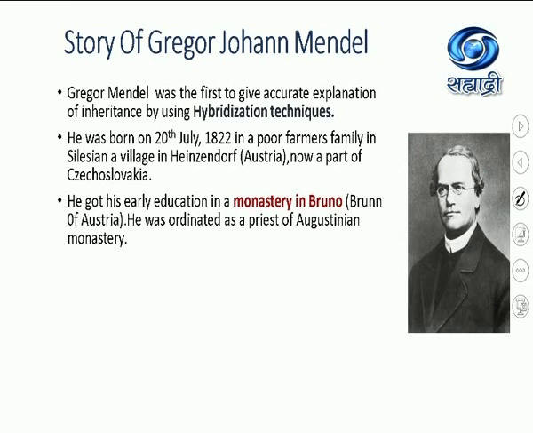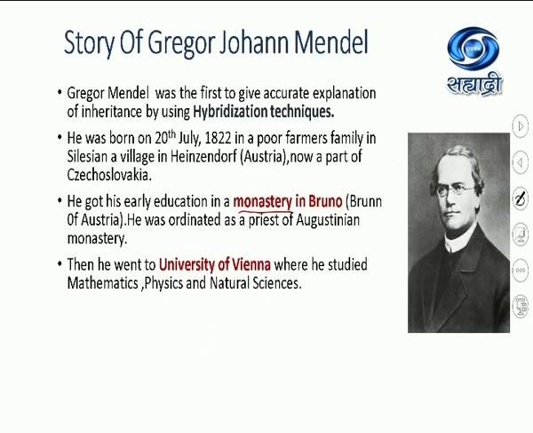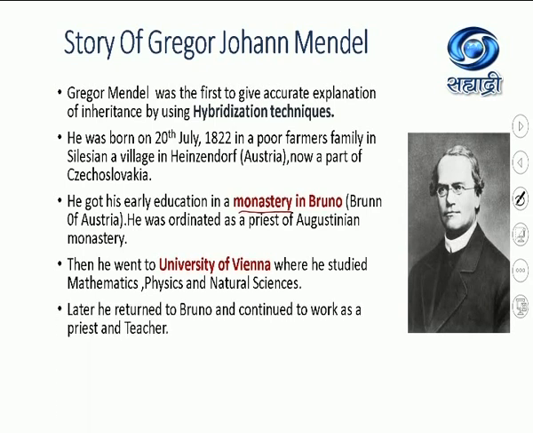He got his early education in a monastery in Brunn of Austria. A monastery is a place where people get religious education along with other education. He was ordained as a priest of the Augustinian monastery. Then he went to the University of Vienna, where he studied mathematics, physics and natural sciences. Later he returned to Brno and continued to work as a priest as well as a teacher in that monastery. And he started his experiments on pea plant.